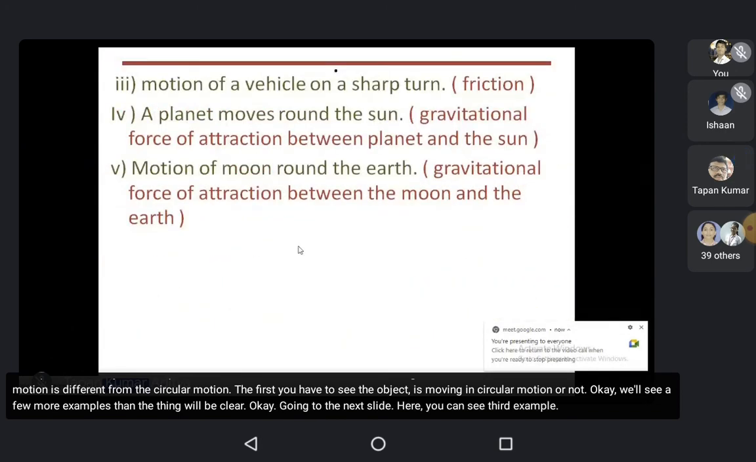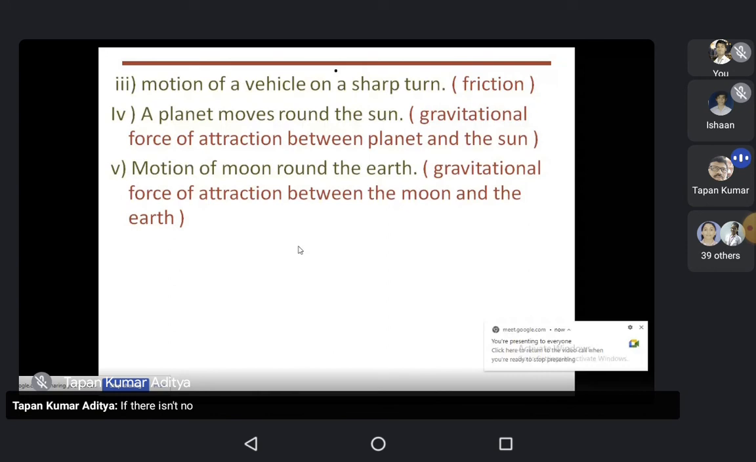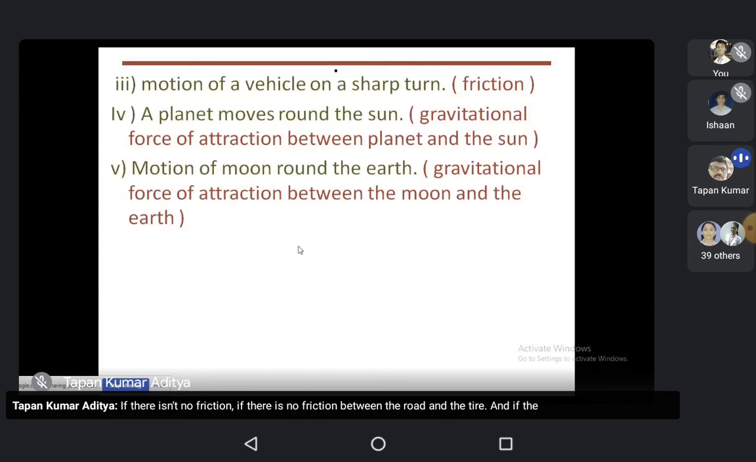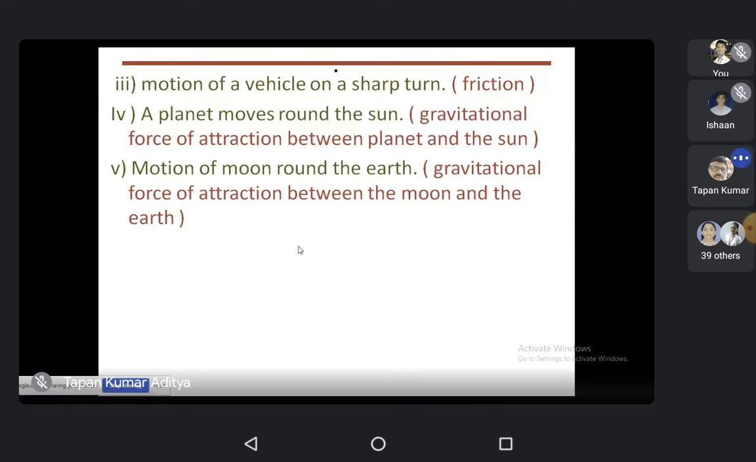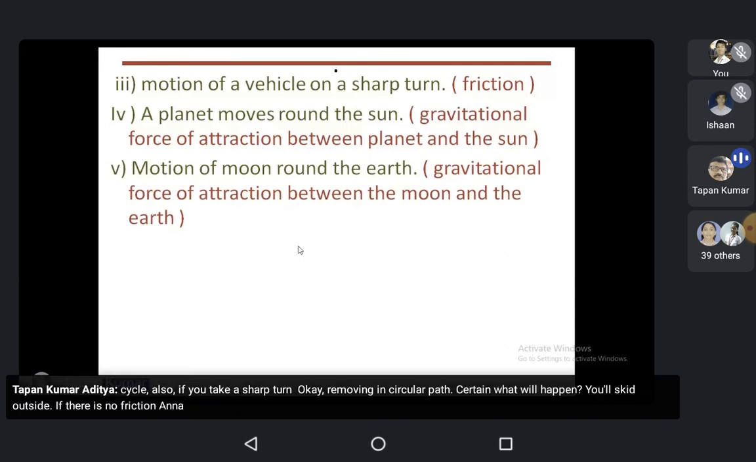Here you can see the third example, motion of a vehicle on a sharp turn. If there is no friction between the road and the tire, and if your vehicle or your cycle takes a sharp turn, moving in a circular path, what will happen? You will skid outside. If there is no friction, right? It happens on rainy days. You are moving with a very high speed in a turn, then you will skid out.